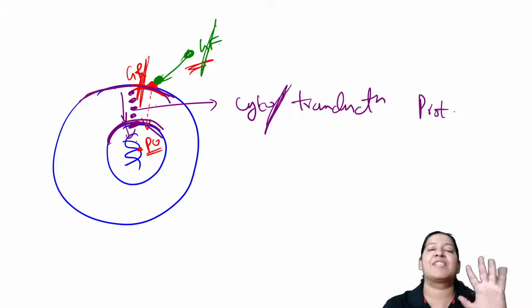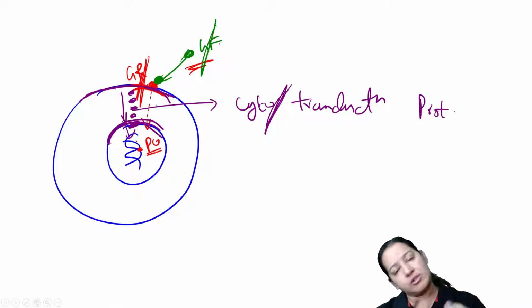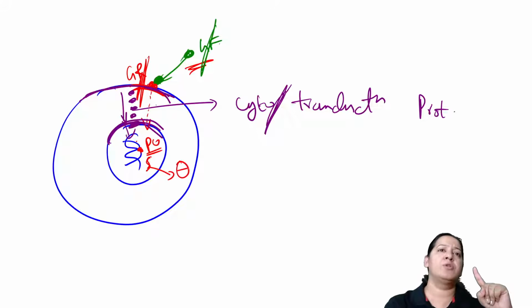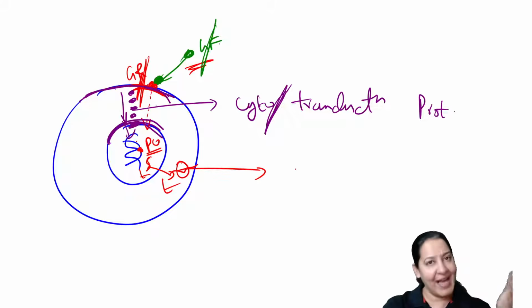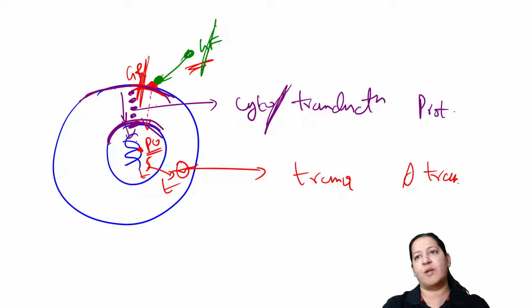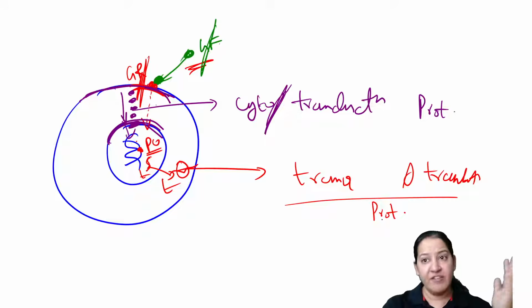All genes are expressed by transcription and translation, and they form protein. So the proto-oncogene will also get activated with the help of transcription. The mRNA will be formed, the mRNA will come out to the ribosome, and protein will be formed. So the next step is transcription and translation. With the help of transcription and translation, protein will be formed. More and more protein will be formed. And which protein will be formed?